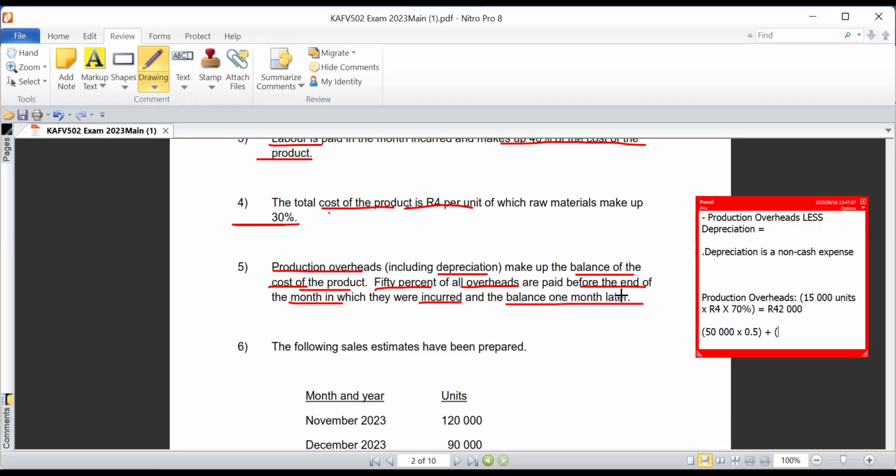So the balance of the production overheads for January are paid in the month of February. So in this case, I'll take then 42,000 multiplied by 50%. This will be the production overhead costs to be accounted for in the month of February. Does it make sense?